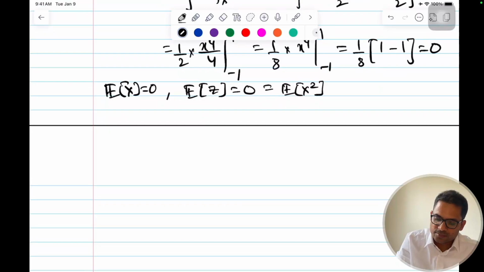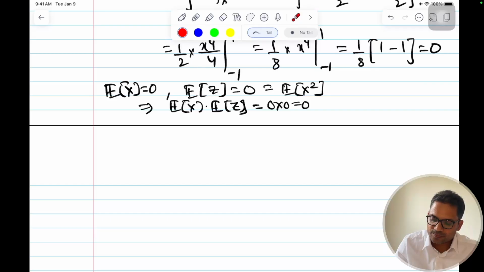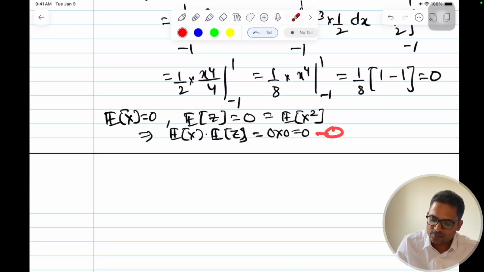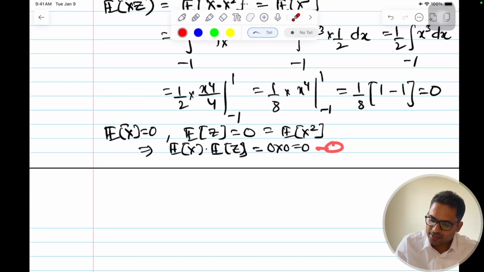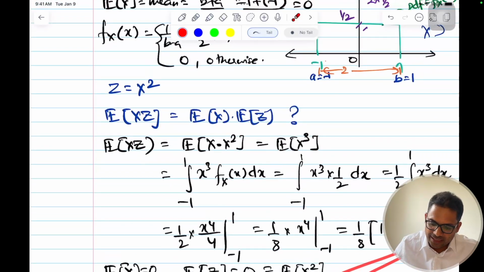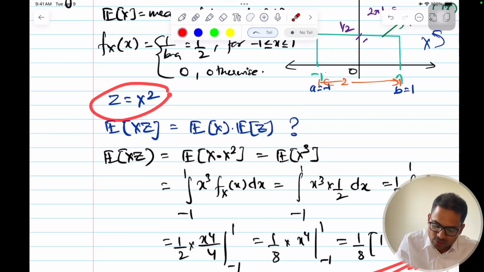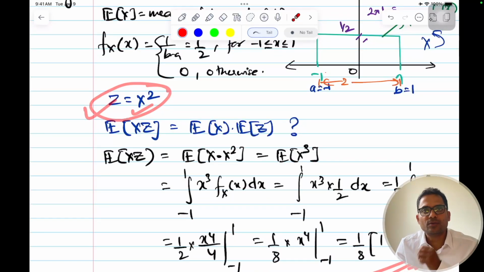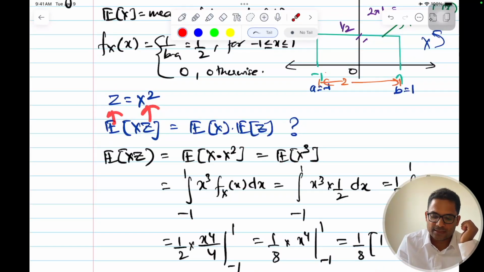Okay, so this implies expected value of x into expected value of z is equal to 0 into 0, that is equal to 0. So now you see here that this is 0 here and even this is 0. Both are same. But we have seen here that z is equal to x square. Z is directly related to x. If x changes, z changes directly in the square proportion. So we know that z is dependent on x.